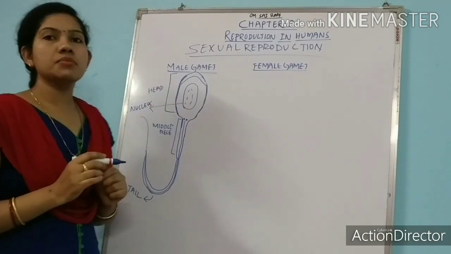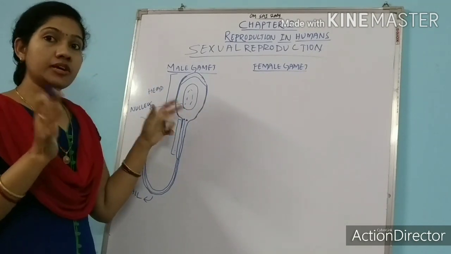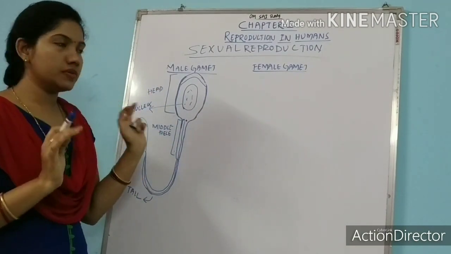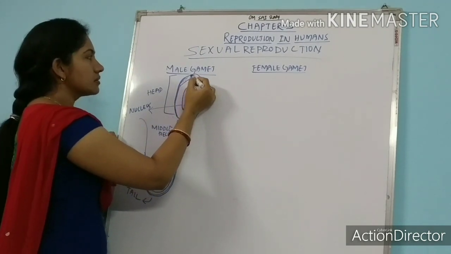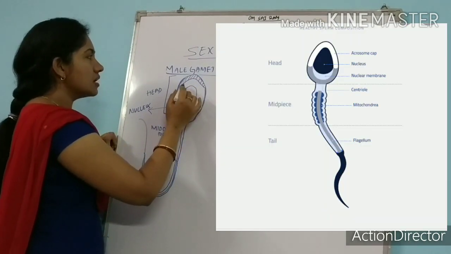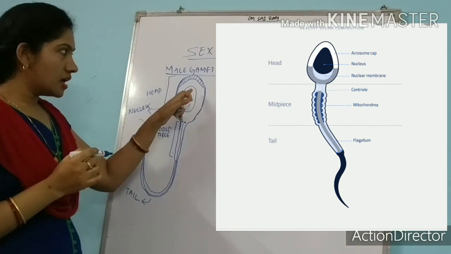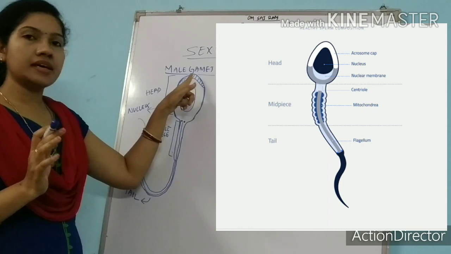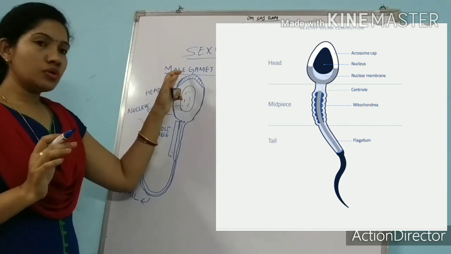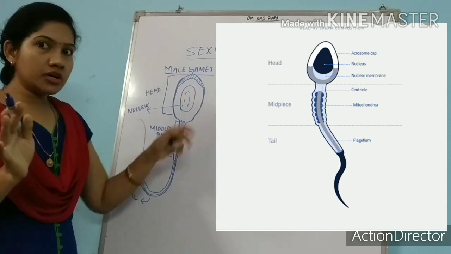Nucleus. This is the sperm nucleus. This is the main thing required for fertilization. I will tell now, don't worry. So this is all about sperm. And you can see here, this part, this is the head cap. This is the cap, we call it as acrosome also. So don't go for that. This is the head cap. It also plays an important role in fertilization.